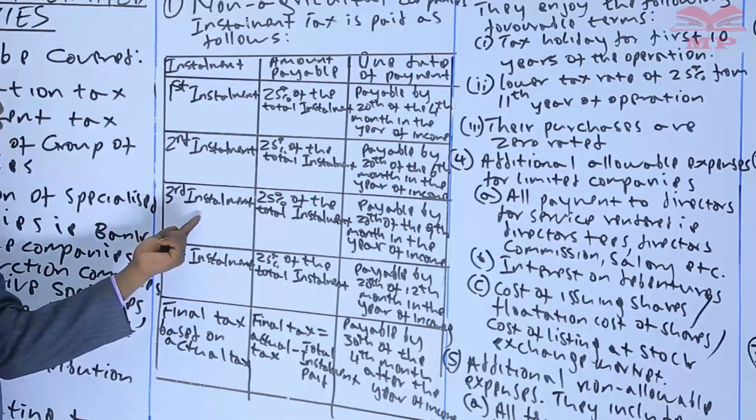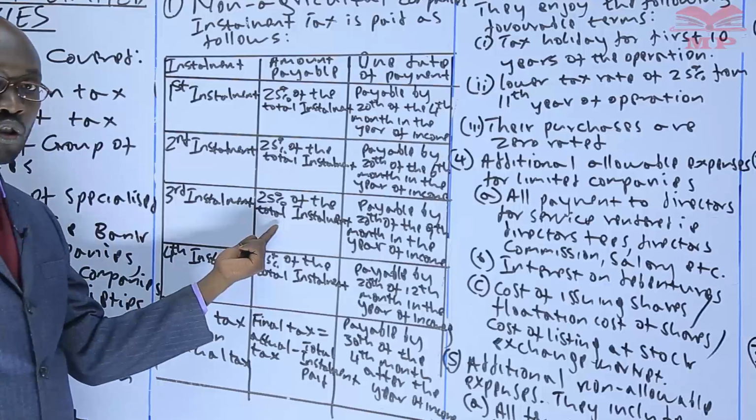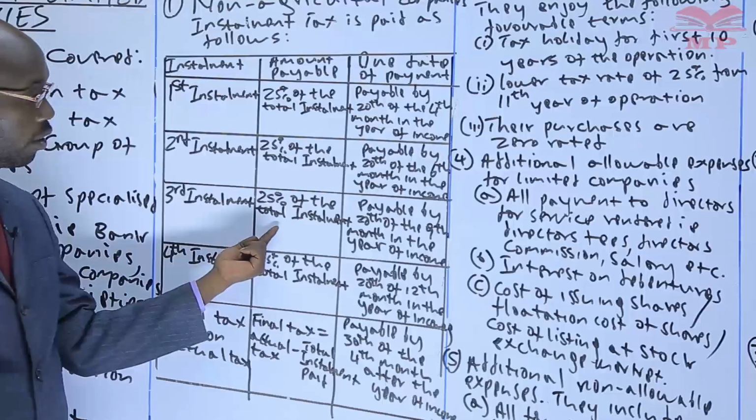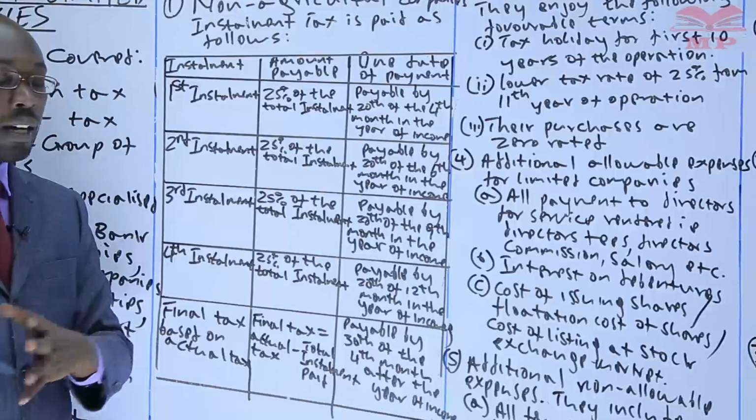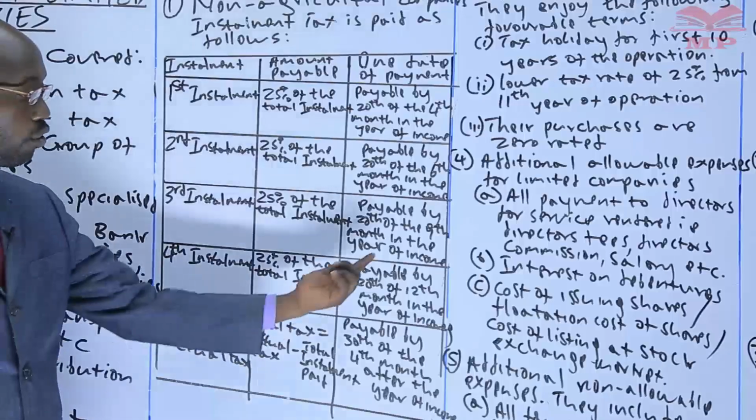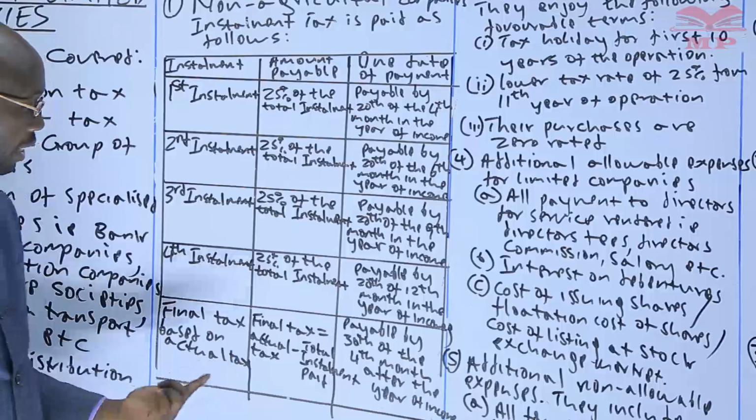Then we have the third installment, another 25% of the total installment. So 25% of 11 million, and you pay by 20th of the 9th month. So if your year of income starts January, we are talking about September 20th. In that year of income, you pay the third installment.